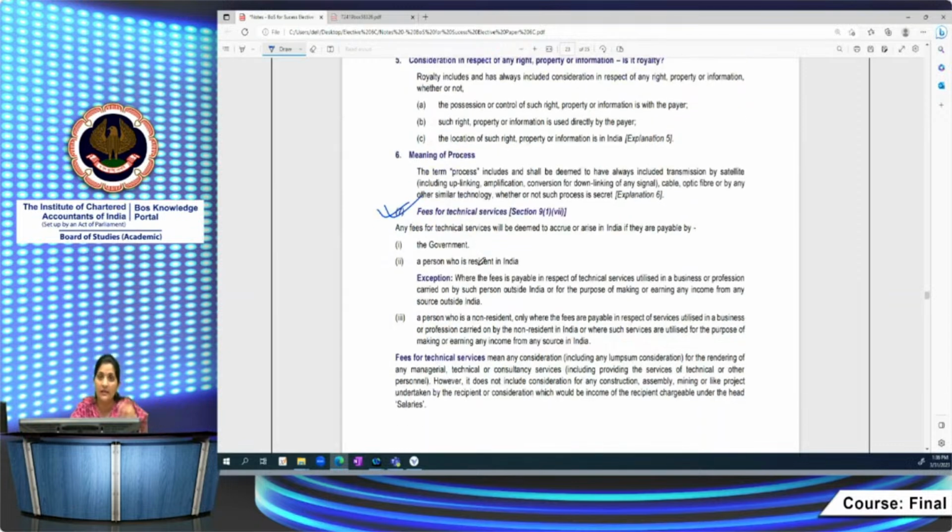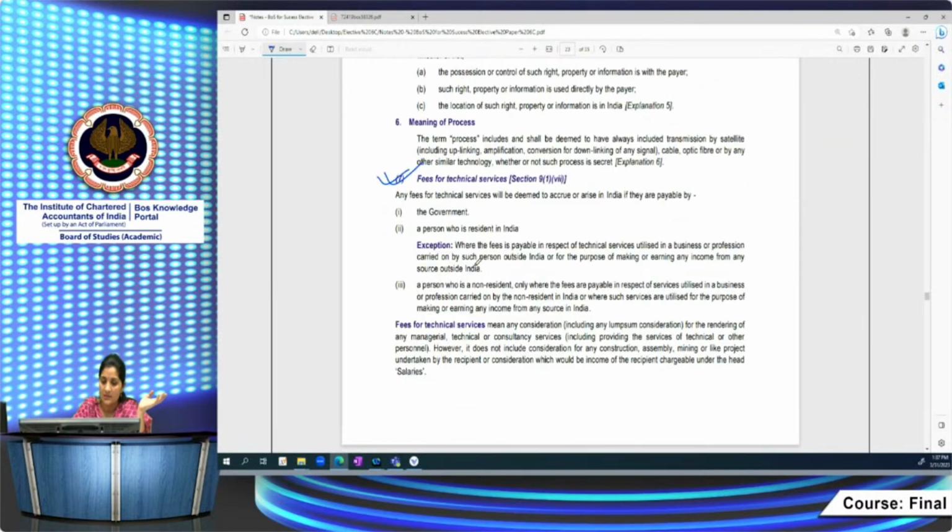So here the meaning again is very important. To describe some consideration as FTS or not, you again have to check and see the meaning which is given in the Income Tax Act, and compare it with the treaty. Whichever is beneficial, you will take the benefit and accordingly make it taxable. So this is about FTS.